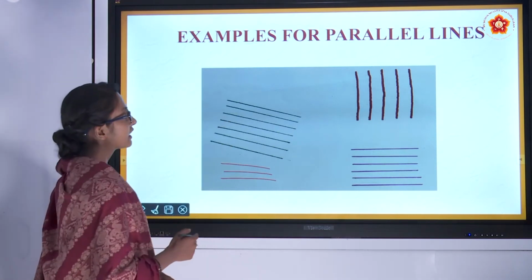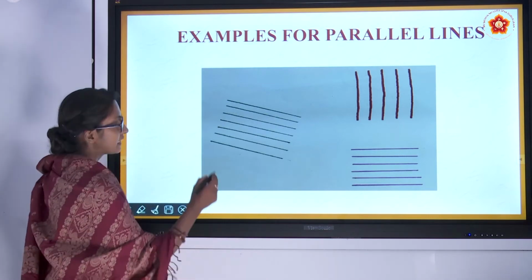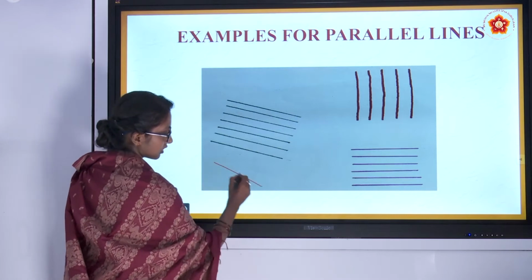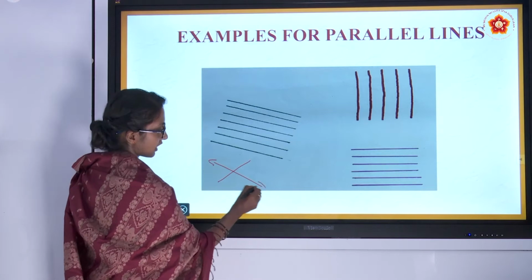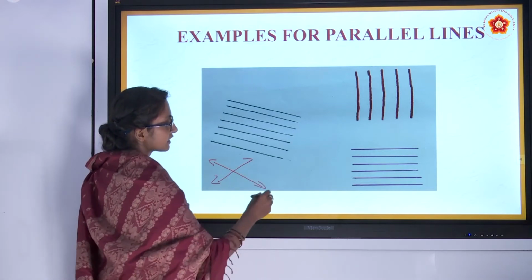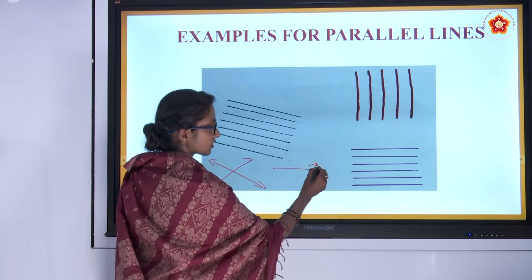And one more thing: for intersecting lines, it is not compulsory that they intersect in this way itself. They can intersect even like this.